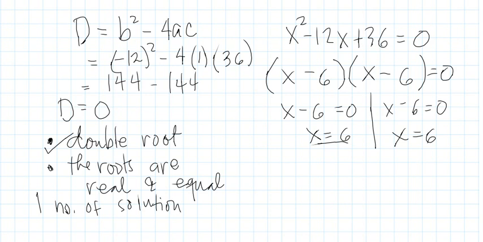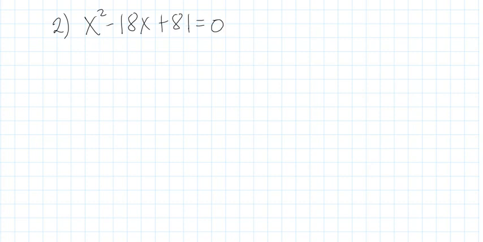And we take another example. Okay? So if we have x squared minus 18x plus 81 is equal to 0. So the same, we're going to identify the value of a, which is 1, then b is negative 18, then c is equal to 81.